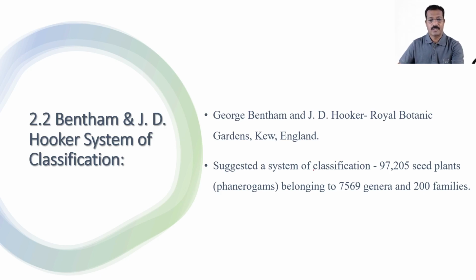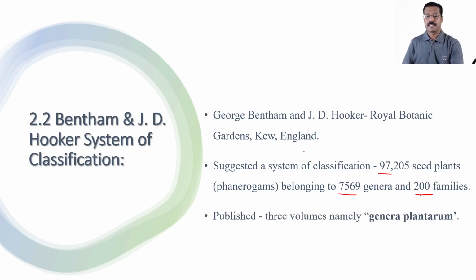So try to understand, they have worked out 200 families which consist of nearly 7,569 genera, and those genera possess nearly 97,205 species, the individuals.